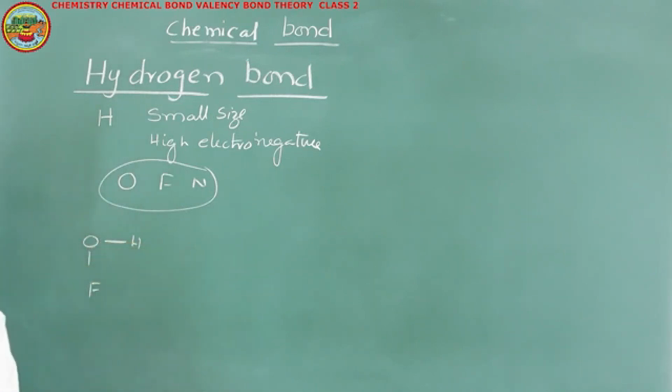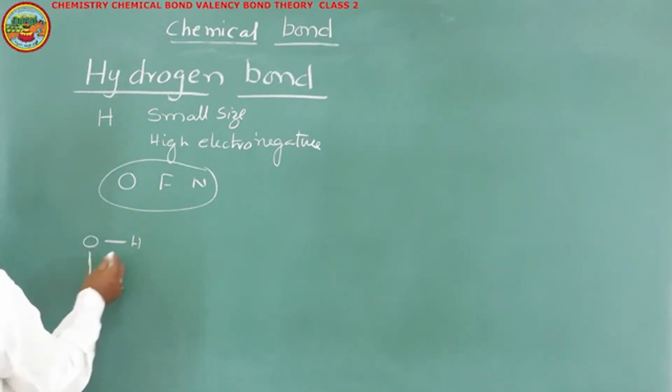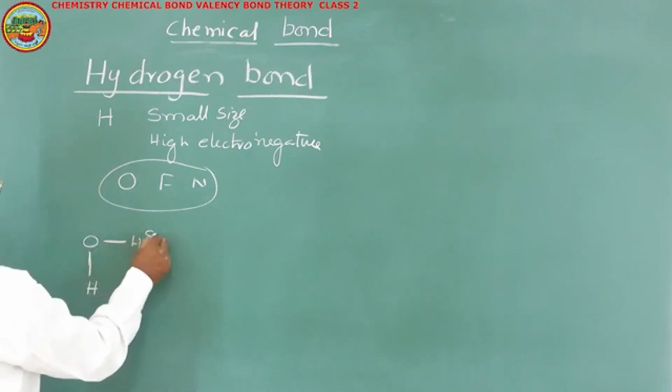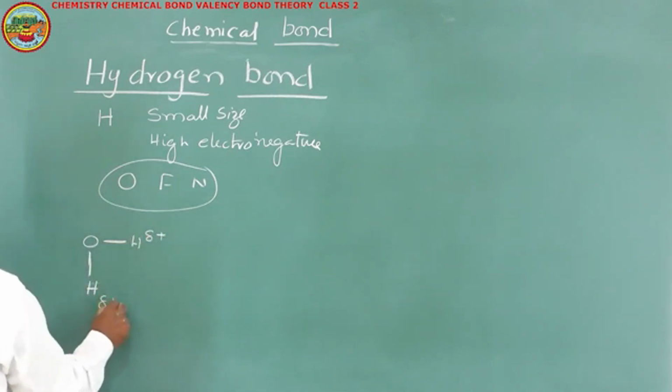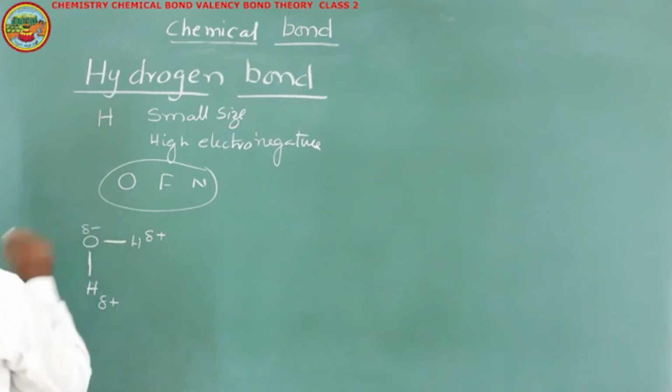Here we have a molecule in which hydrogen is bonded with oxygen. This is a polar covalent bond where hydrogen will have partial positive charge and oxygen will have partial negative charge.